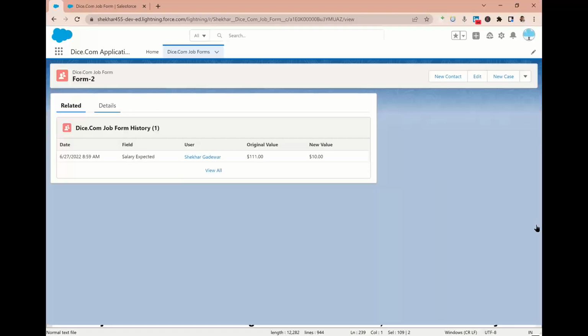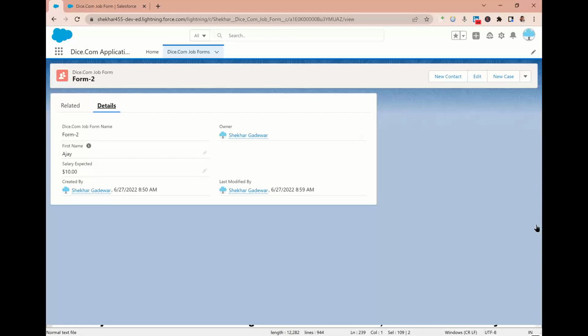So if I click on details here, look at this. Last modified by will only tell you this. But is it telling you which field Shekhar modified? What was the new value? What was the old value? Is it showing like this? It's not. So last modified by is not a reliable source for such kind of information.